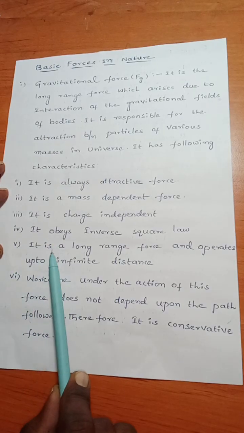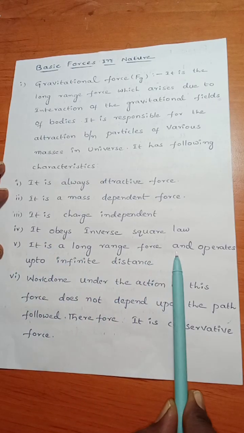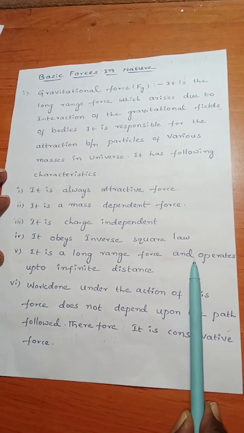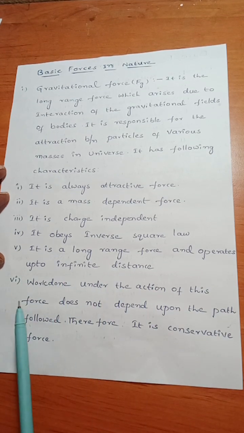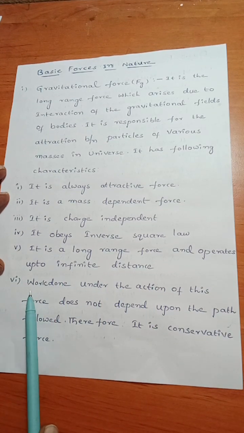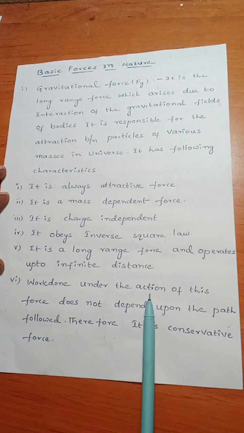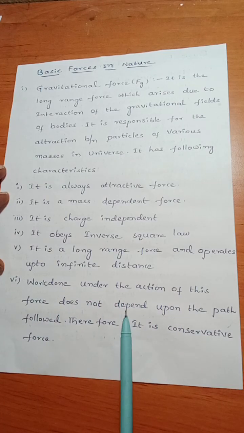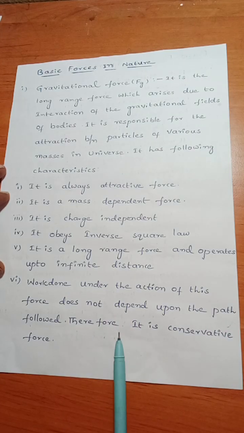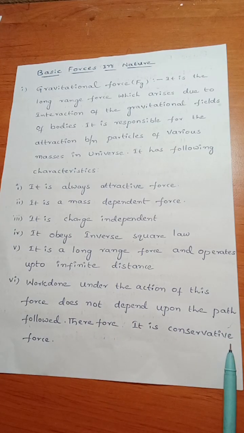Fifth one, it is a long range force and operates up to infinite distance. Sixth one, work done under the attraction of this force does not depend upon the path followed. Therefore, it is conservative force.